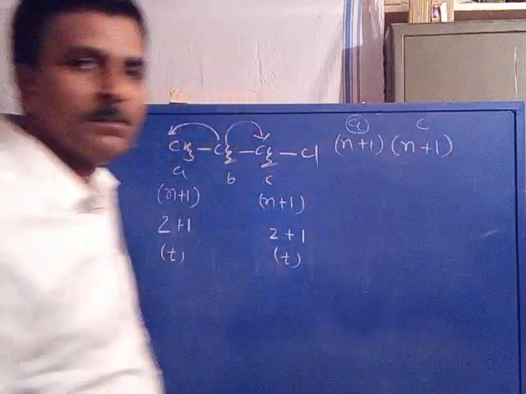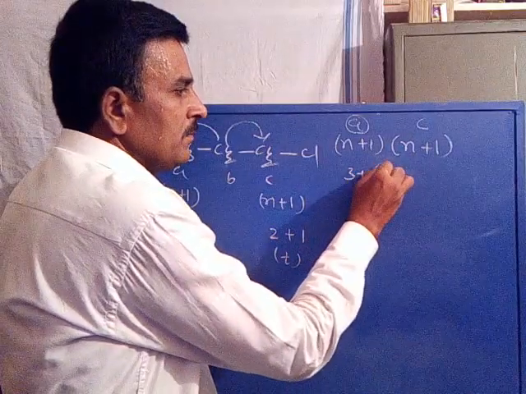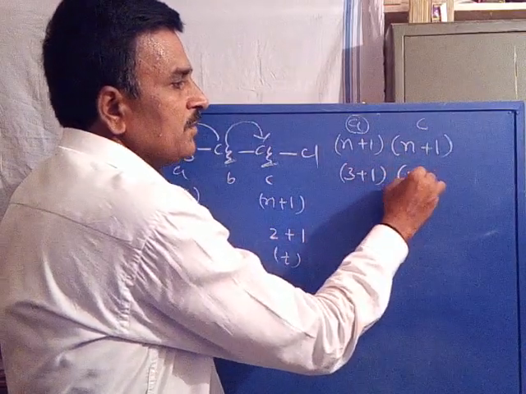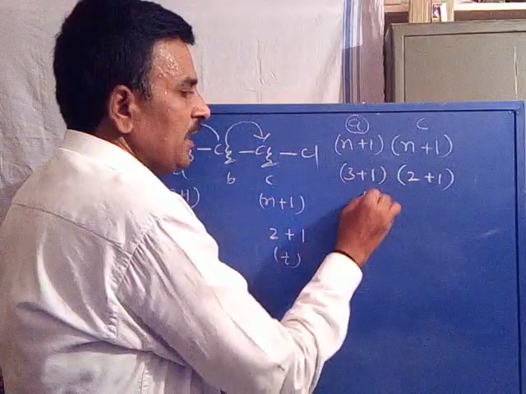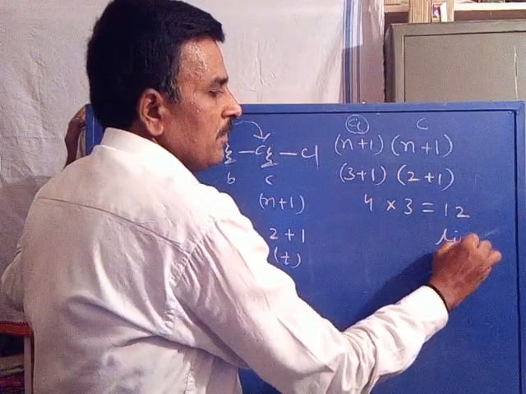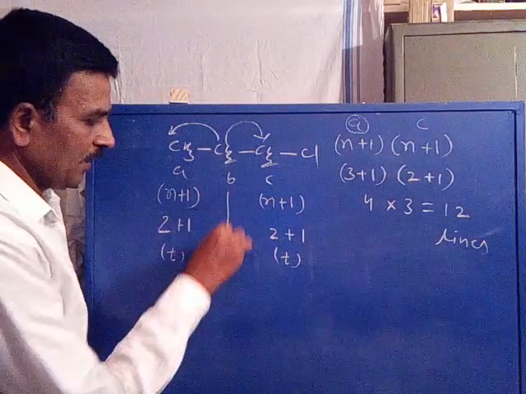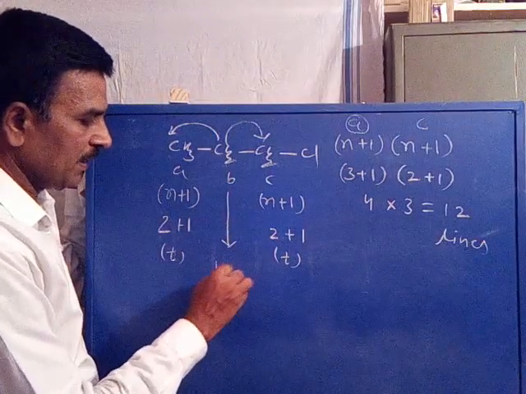This is C proton coupling. Number of A protons are 3, 3 plus 1. Number of C protons are 2, 2 plus 1. Now here 4 into 3 is equal to 12 lines. Its multiplicity will be 12 lines.